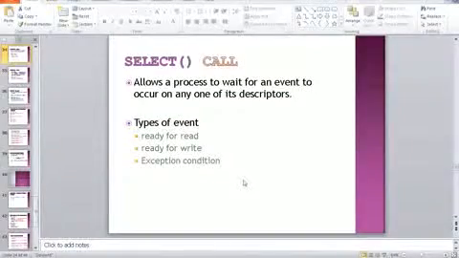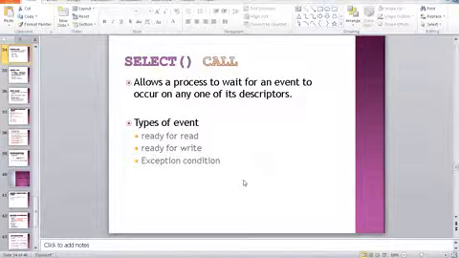First of all, there is a select call that allows a process to wait for an event to occur on any one of its descriptors. What types of events are available? One is read operation, one is write operation, and one is the exception condition.